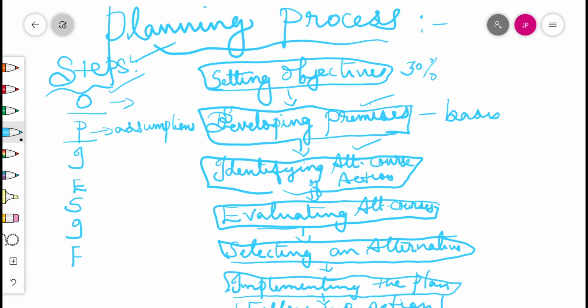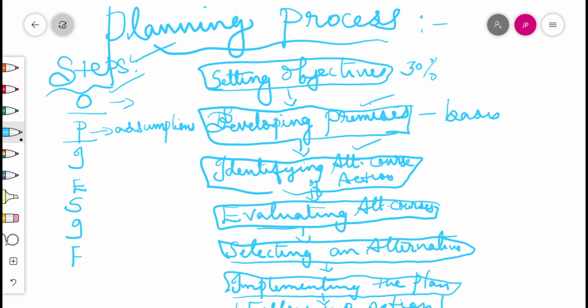Every plan is drawn with certain assumptions. To make planning effective, it is necessary that premises should be based on accurate forecasts, existing plans, or any other relevant past information related to the organization. Example: demand for its products, cost of raw materials, interest rates, state of technology, intensity of competition, government policies, etc.